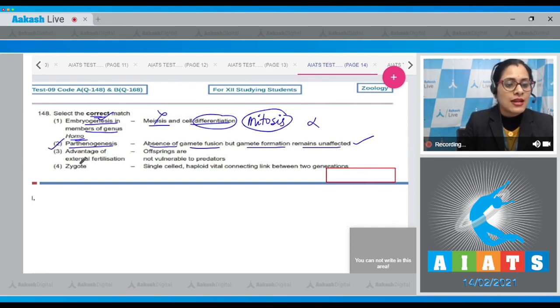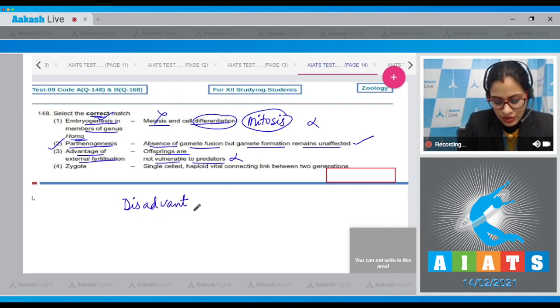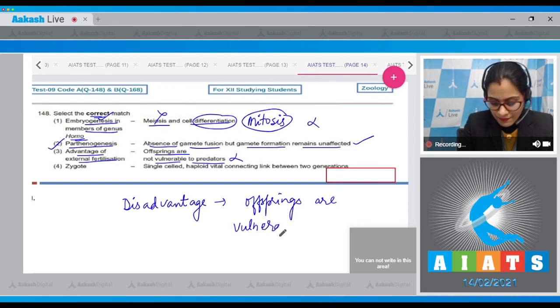The next match says advantage of external fertilization is that offsprings are not vulnerable to predators. This is an incorrect match because this is a disadvantage of external fertilization, that offsprings are vulnerable to predators.